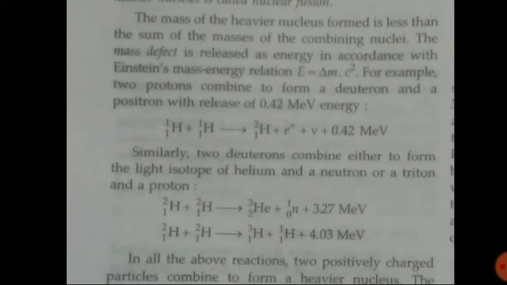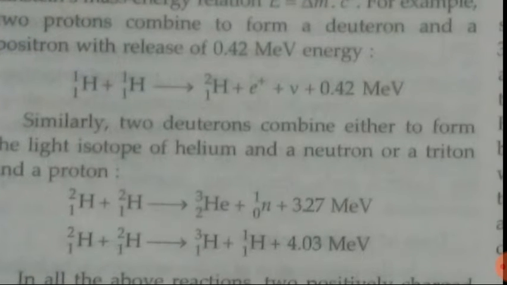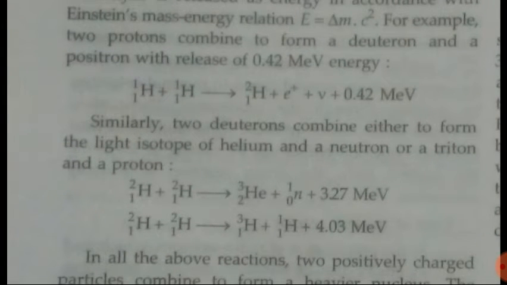So in case of fusion, if we have two light nuclei, they are also very unstable. When they both combine and make one nucleus, that is called nuclear fusion, and that nucleus is the stable one. Here we have one equation where two hydrogen atoms combine together and make one helium atom, with some electrons.